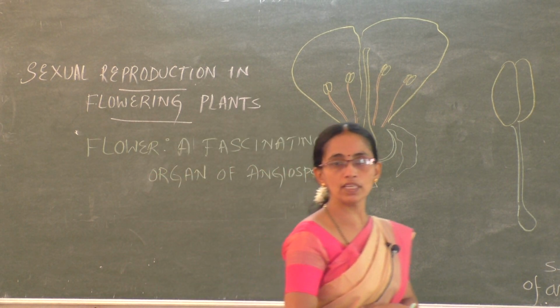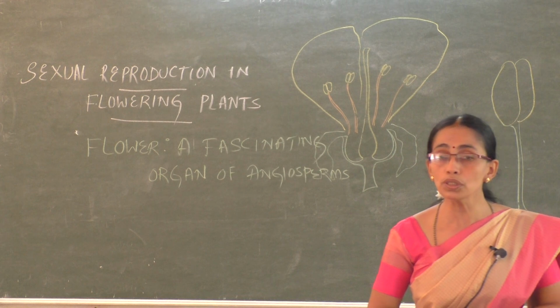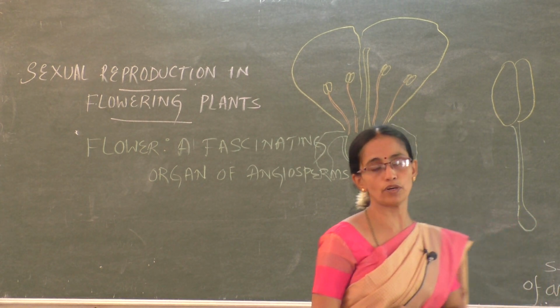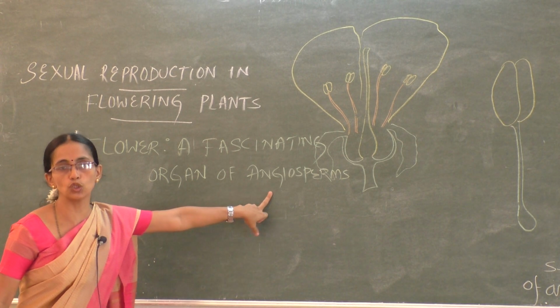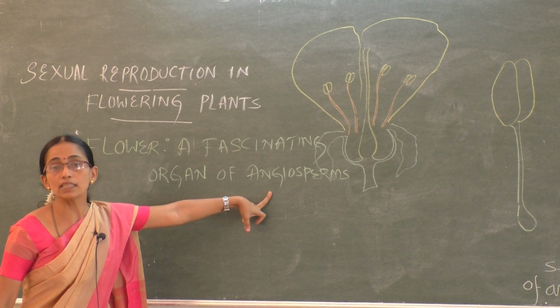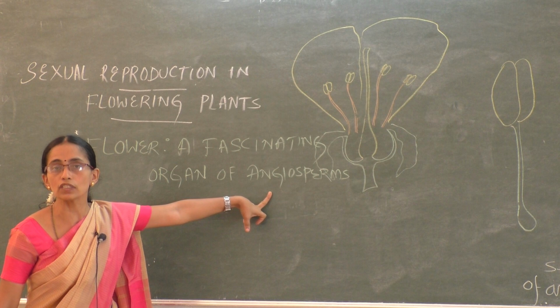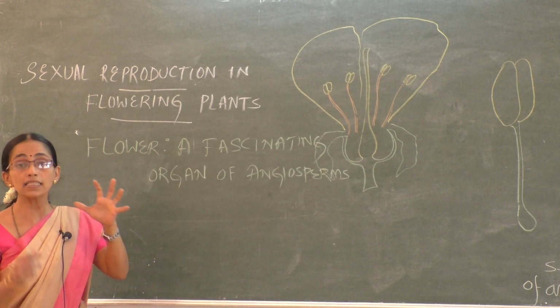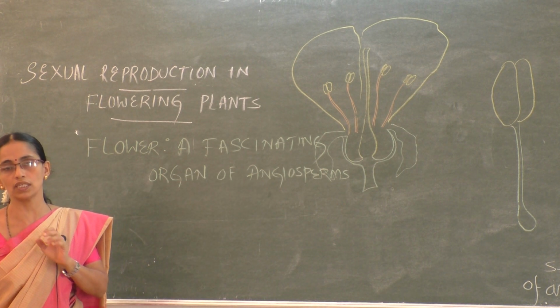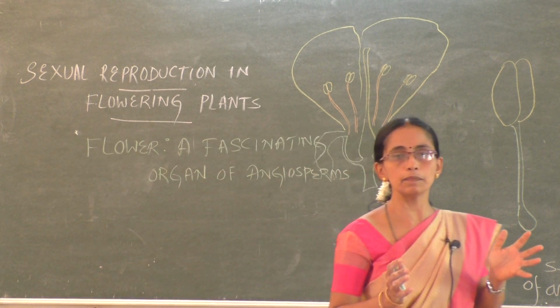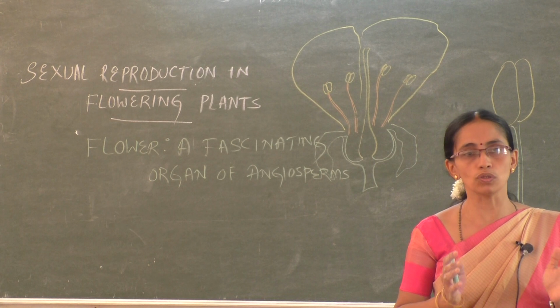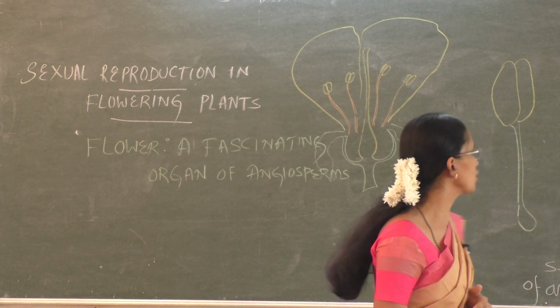So what is a flower? A flower is a modified shoot specialized for sexual reproduction. It is a fascinating organ of angiosperms. Why? It is a modified shoot specialized for sexual reproduction. It is the site of sexual reproduction, morphologically and embryologically the modified shoot.